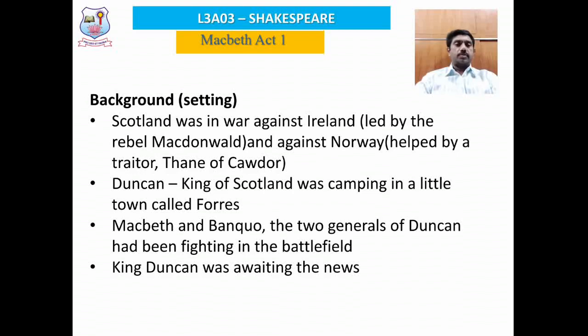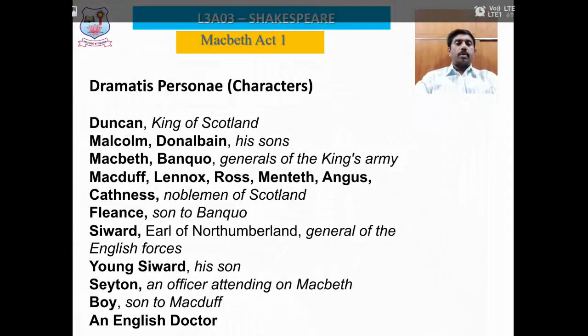Duncan was the king of Scotland and he was camping in a little town called Forres, on the outskirts of Scotland, around 90 miles away from the capital. Macbeth and Banquo were the 2 great generals of Duncan. They were leading the fight, and King Duncan was awaiting updates about the battle. This is the background of the play.